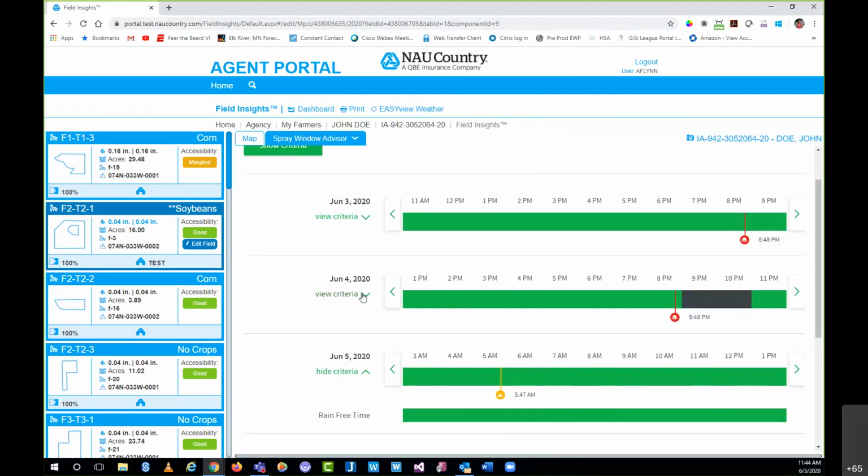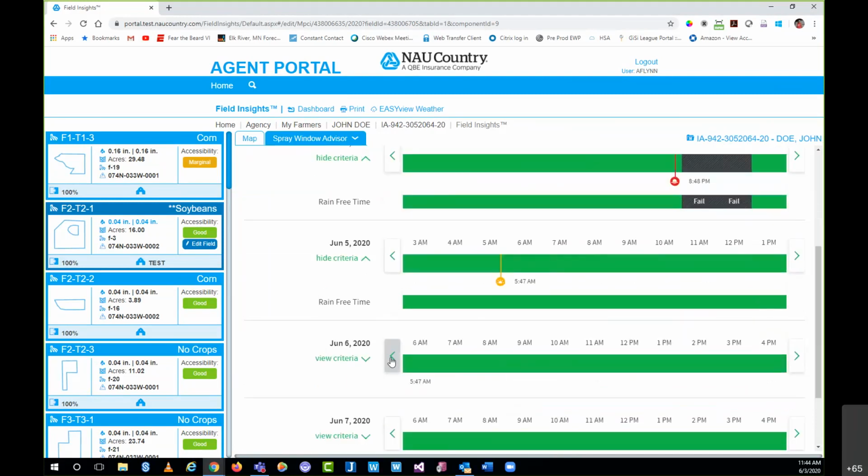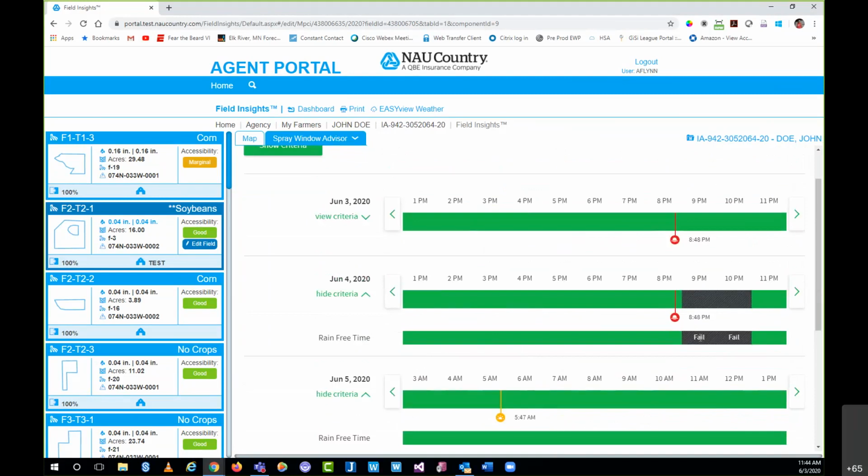June 4th, let's see why that particular period, again, looks like some rain. Let's grab another couple days and see if we can't find another criteria that dinged. Looks like the rain-free was the winner this time. Essentially, what you're seeing is that it will just tell you, based on the criteria you've selected, when are some opportune times to get out and spray your fields.